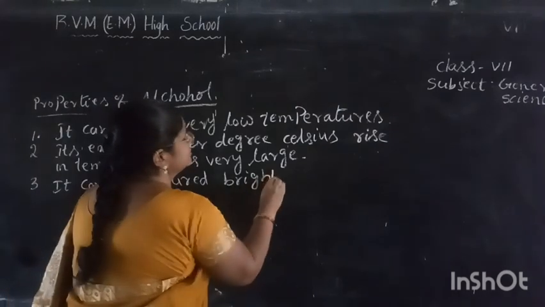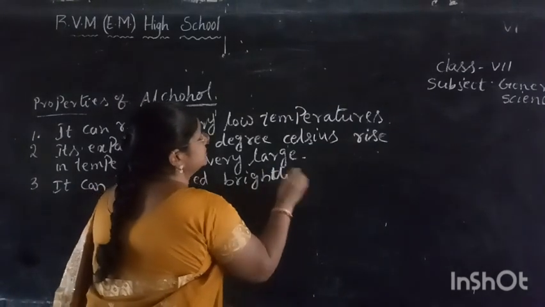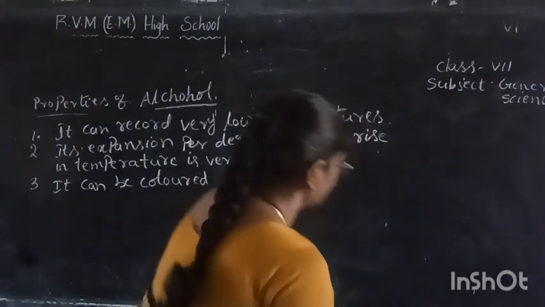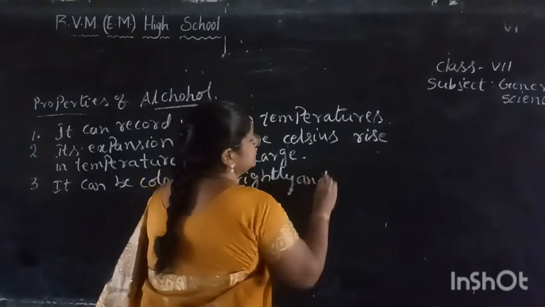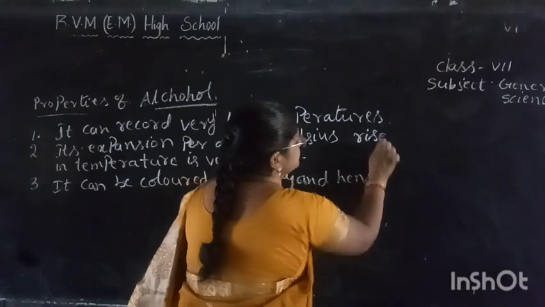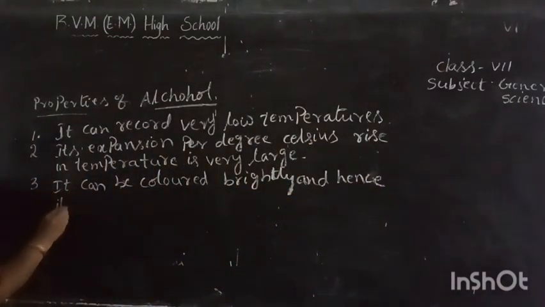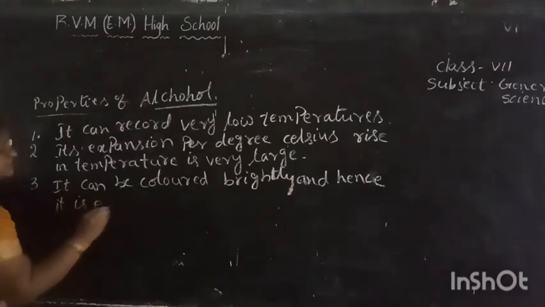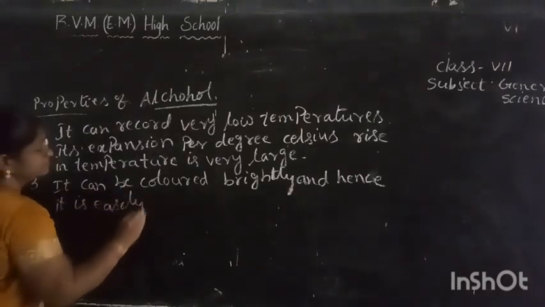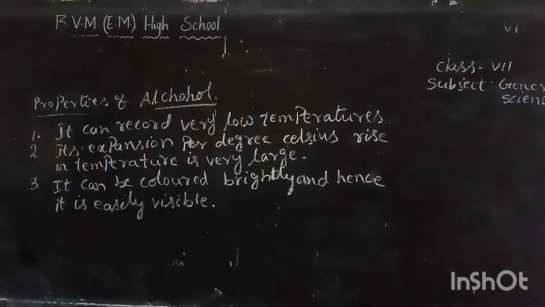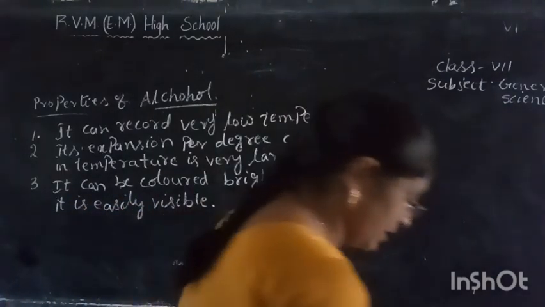That's why it is easily visible. These are the properties of alcohol.